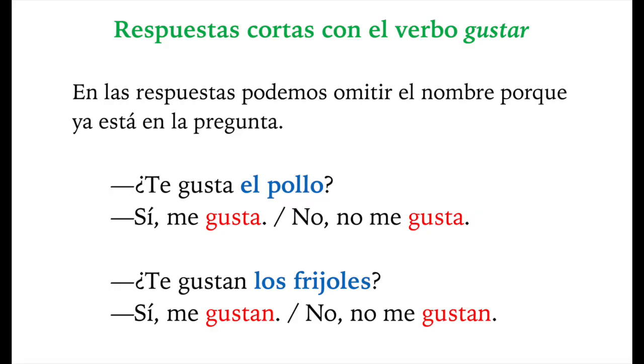You can use short answers like this with the verb gustar, but remember to keep the form of the verb in the singular when you're talking about liking something singular, and in the plural when you're talking about liking something plural. I hope this review of the verb gustar, to like, will be helpful to you